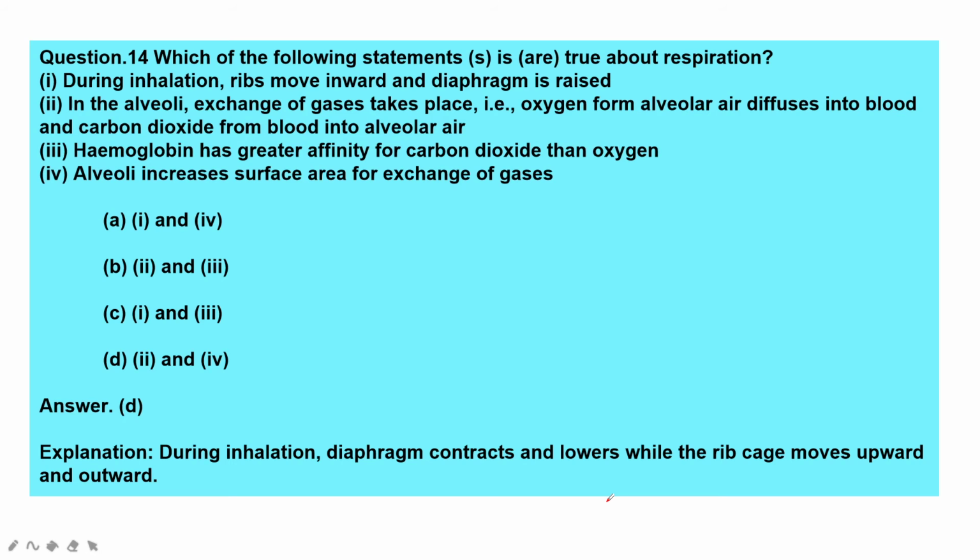Next, in the alveoli, exchange of gases takes place. That is, oxygen from alveolar air diffuses into blood and carbon dioxide from blood into alveolar sacs. True. The next one: hemoglobin has greater affinity for carbon dioxide than oxygen. It is false. Alveoli increase surface area for exchange of gases. It is true. During inhalation, the diaphragm contracts and lowers while the rib cage moves upward and outward.